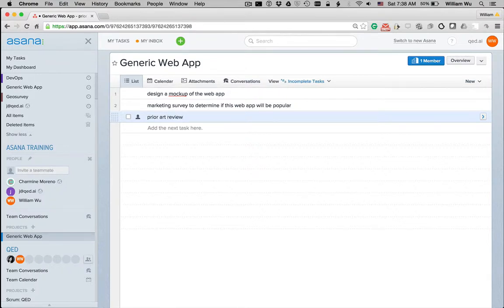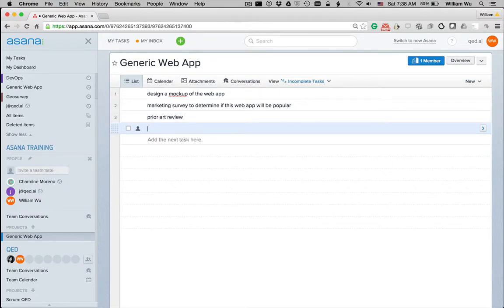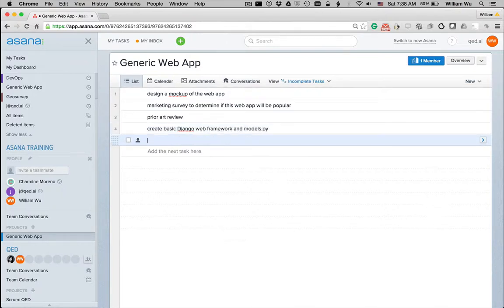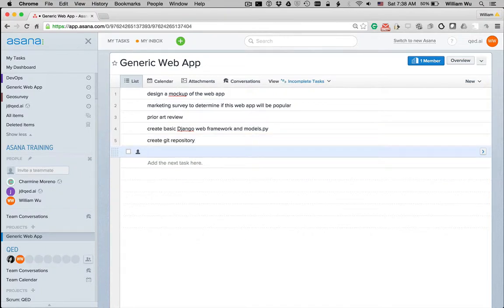Then, if I'm using, say, the Django web framework, I might say create basic Django web framework and models.py. And there might be little things like version control, so create a git repository. And we might have some kind of styling. So after I've created the basic web app, you might want to style the front end.